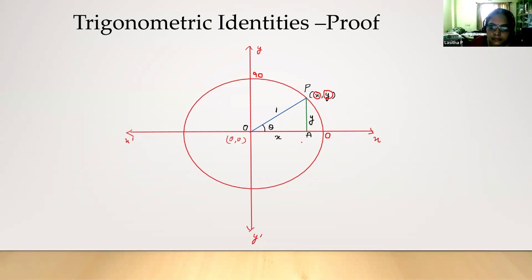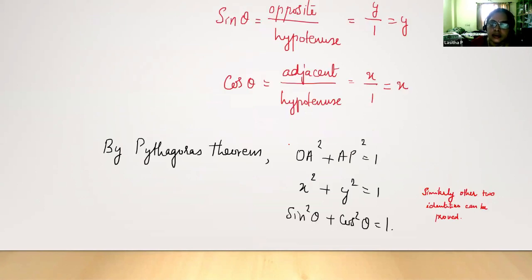And then from this one, you can talk about the Pythagoras theorem. So x square plus y square is equal to 1 here. Slowly we can ask them to write sine theta value is y, cos theta is x. Pythagoras theorem helps us to write sine square theta plus cos square theta is equal to 1. In this way, we can talk about the identity. Similarly, other identities also we can bring into the picture.